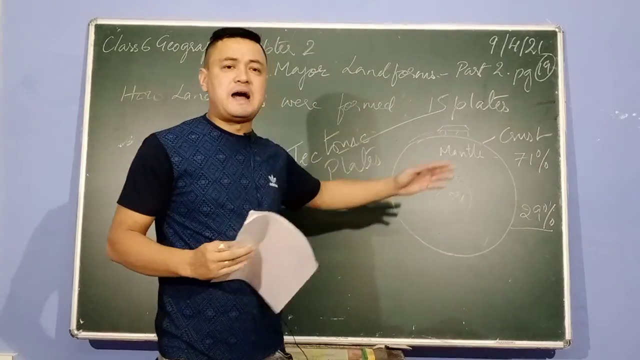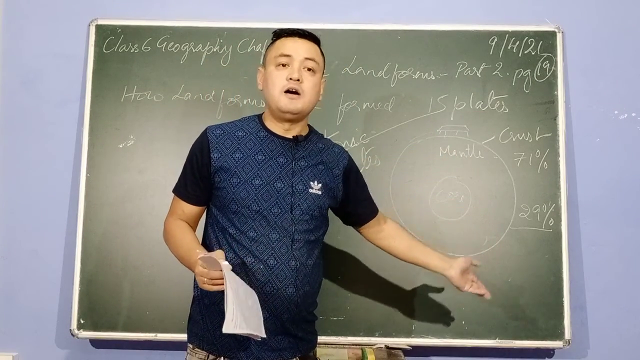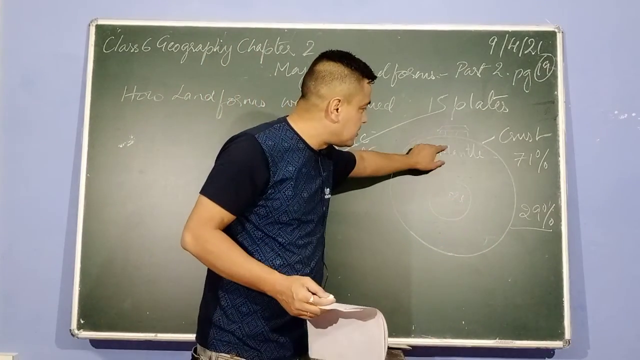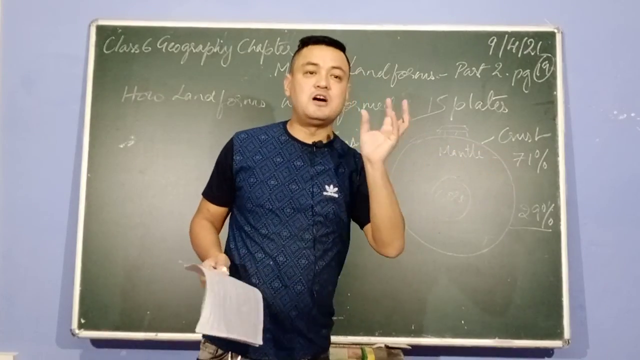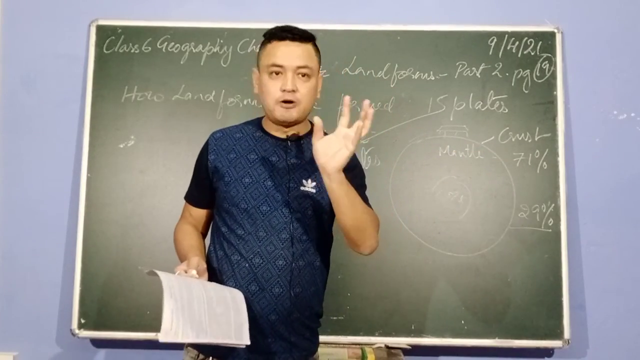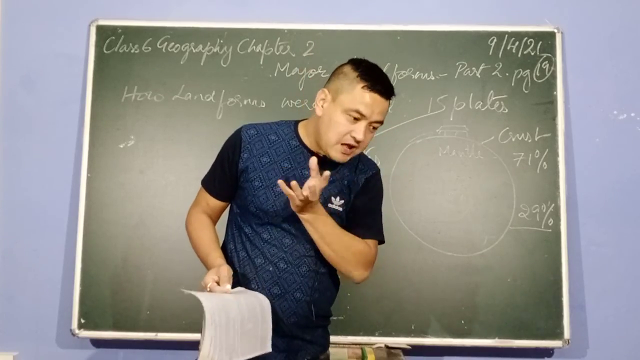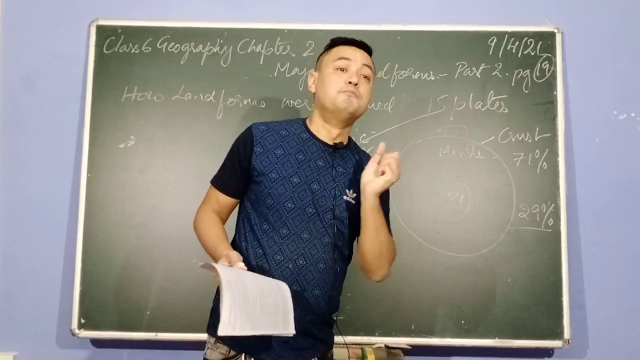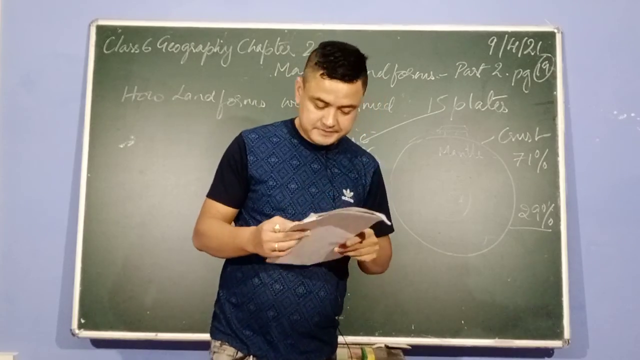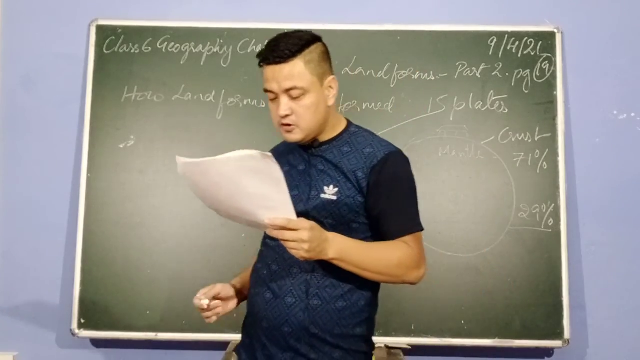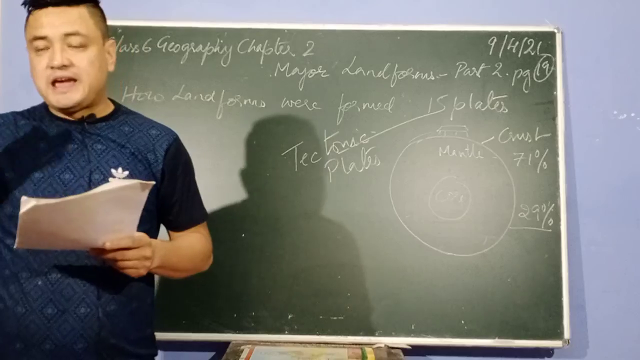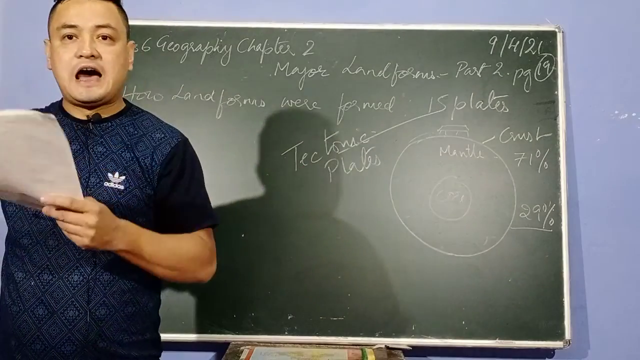Now there are two types of mantle, inner mantle and outer mantle. The mantle which is found near the surface of the earth is in a liquid state, a semi-liquid state. So when the liquid moves, the land also moves. Are you getting my point? So these plates basically move here and there, okay?